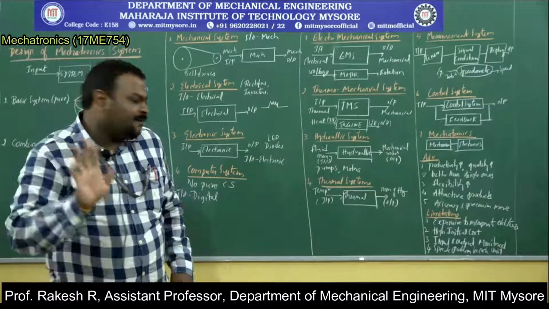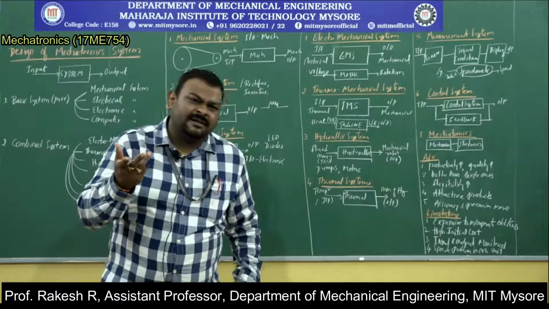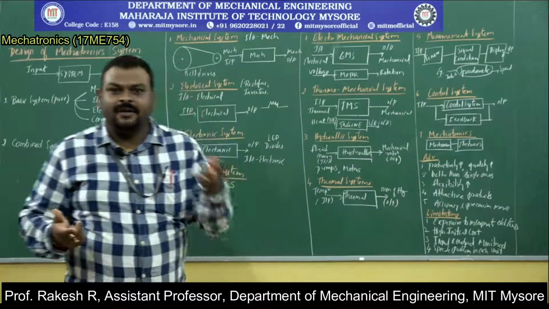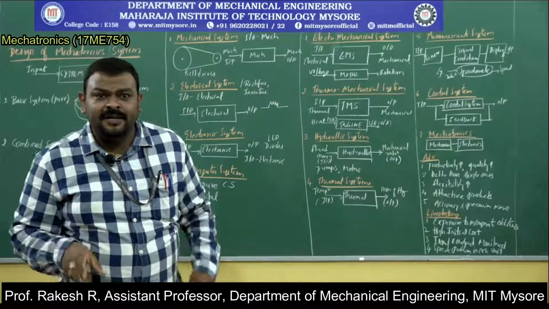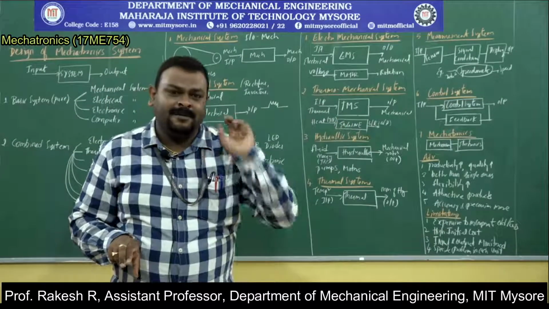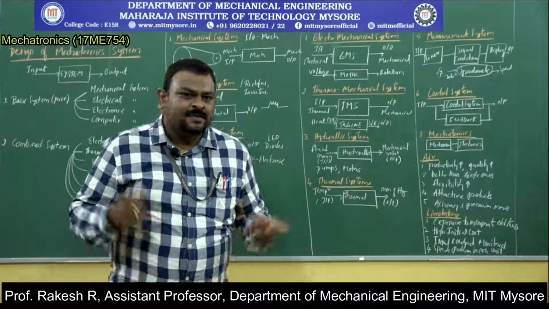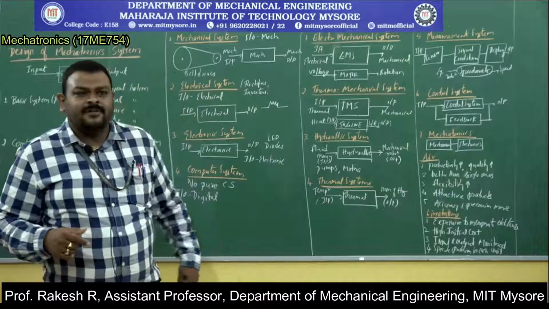In some of the systems, there are specific problems. Take the example of a bread toaster. If I want to make it automatic, I want to bring a feedback device which will measure the toast level of the bread. Again, the cost will be more. So those are the limitations of mechatronics.